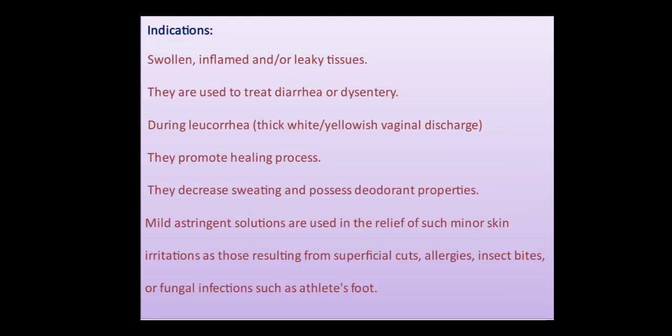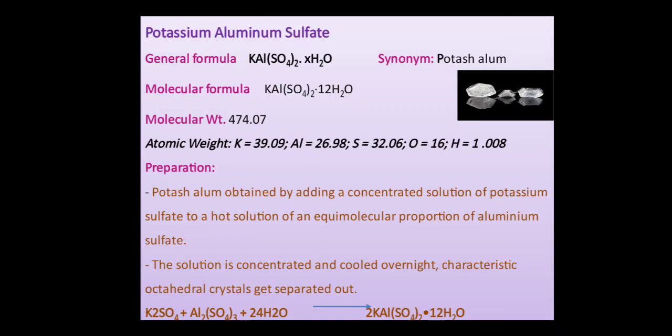These are used on the swollen or inflamed or leaky tissues. They are used to treat the diarrhea or dysentery. During leukorrhea, they are used to prevent the yellowish or the white discharge, and they also promote the healing process. They decrease the sweating and possess the deodorant properties. Mild astringent solutions are used to relieve such minor skin irritations which may occur due to superficial cuts, allergies, insect bites or fungal infections.